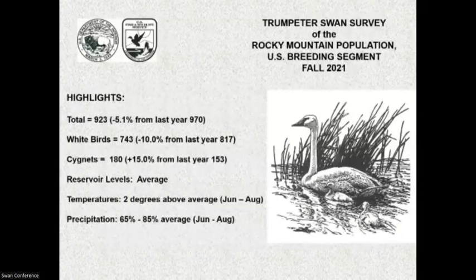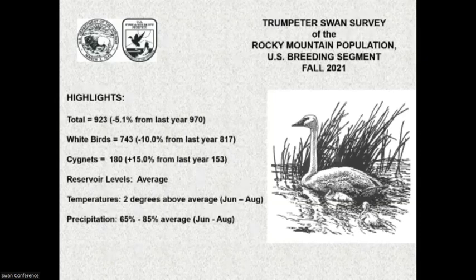Quick highlight of last year. This is from 2021. The 2022 survey was just completed about a month ago, and I'm still receiving data from our various cooperators and hope to get that report out. There was a total of 923 swans observed in the survey, down 5.1% from last year's count of 970. The number of white birds was 743, which, if you remember from the objective, we're looking for 718, so we're just within that range. Cygnets did very well last year in terms of breeding. They were up 15% from last year.